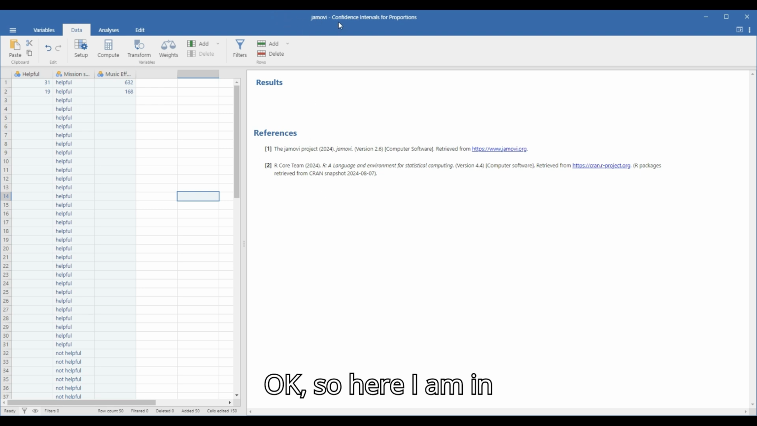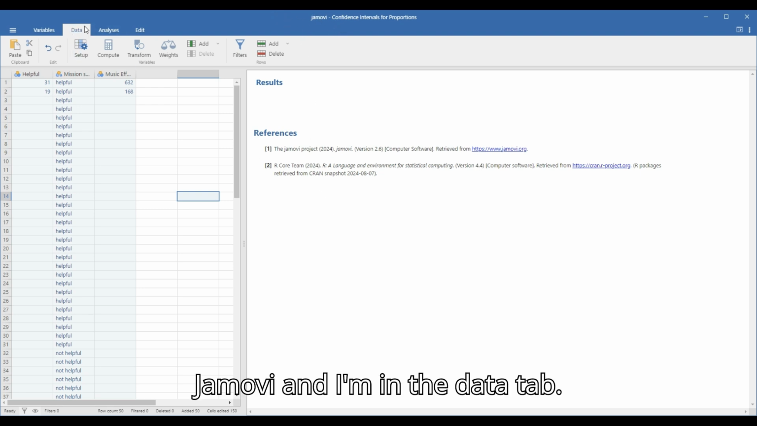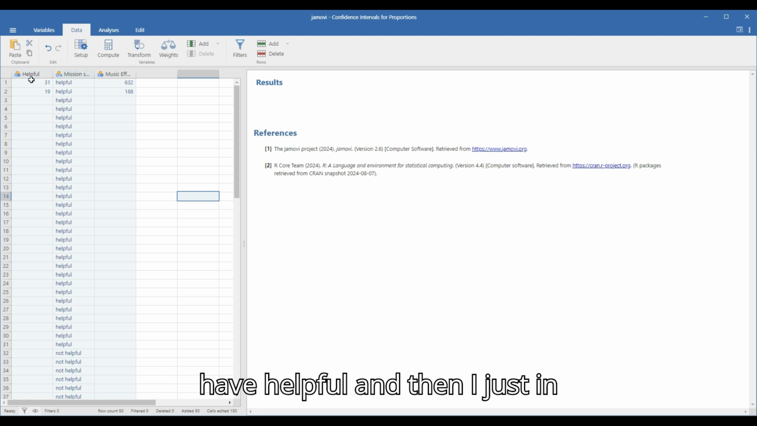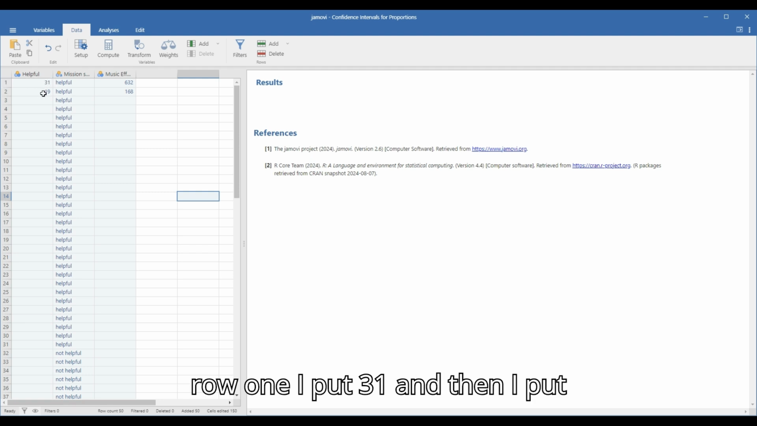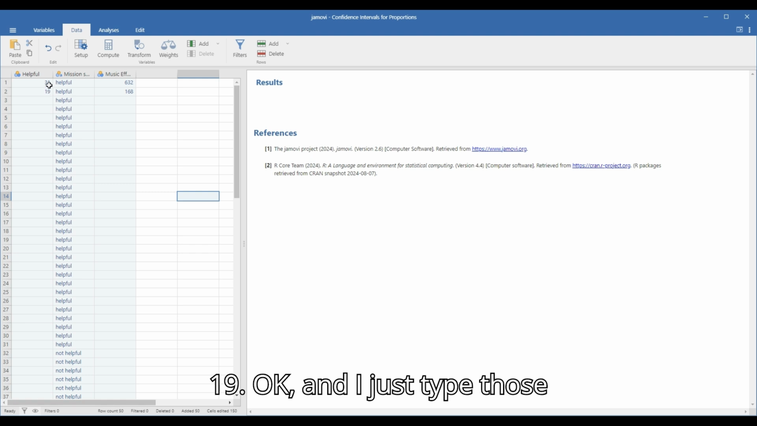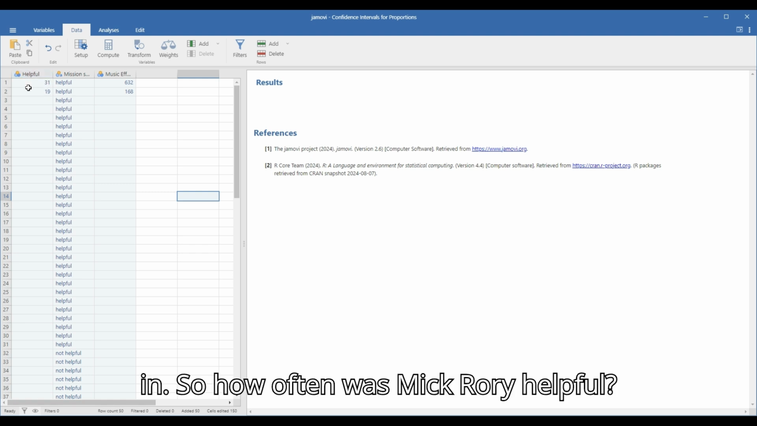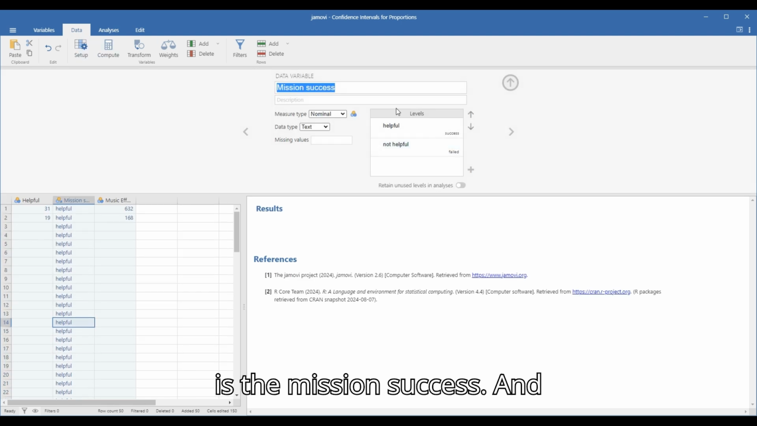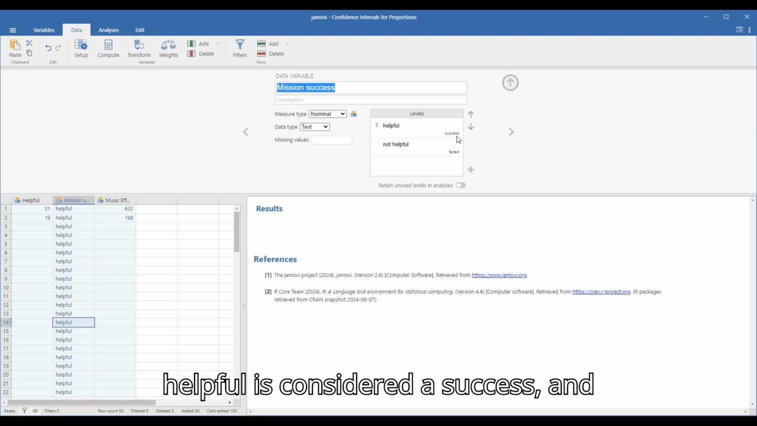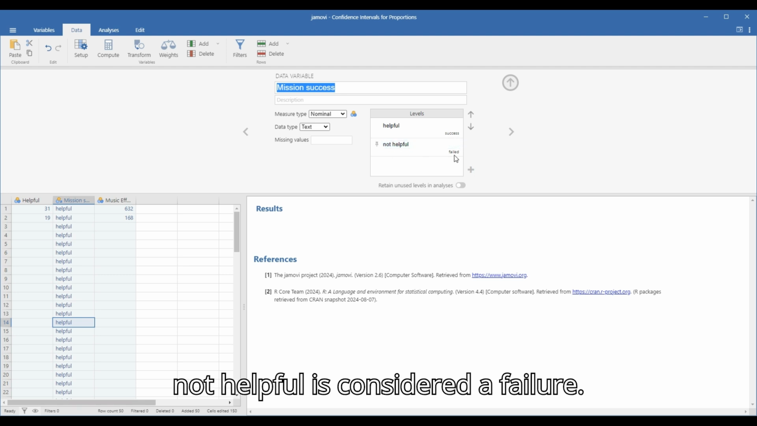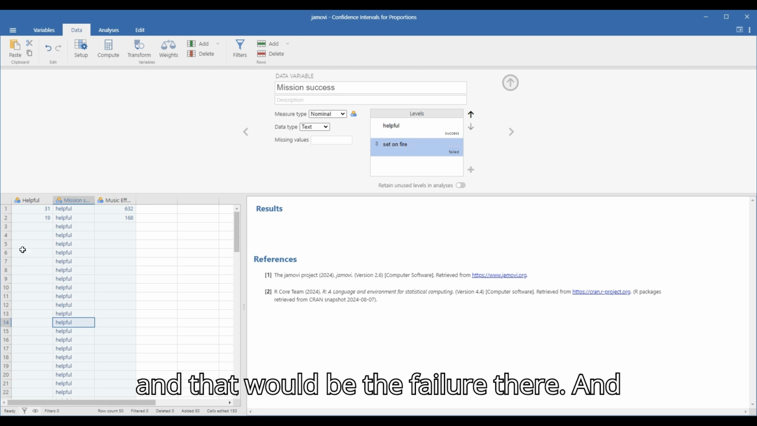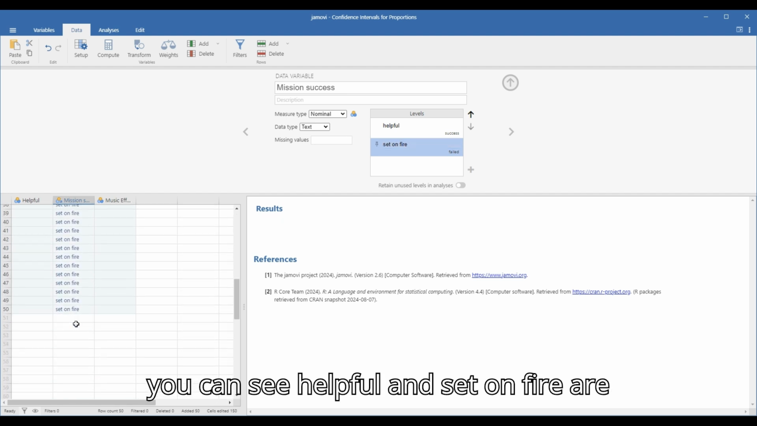Okay, so here I am in Jamovi, and I'm in the data tab, and I've done two things here. I have helpful, and in row 1 I put 31, and then I put 19. I just type those in. So how often was Mick Rory helpful? Then I actually have this variable. This is the mission success, and helpful is considered a success, and not helpful is considered a failure. I guess I could put set on fire, and that would be the failure there, and you can see helpful and set on fire are here.